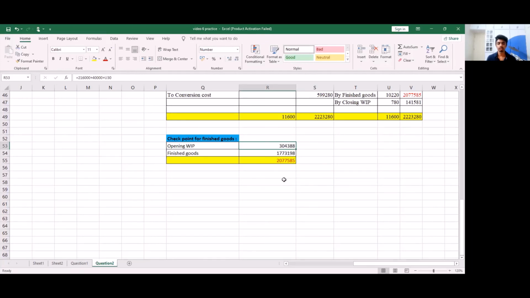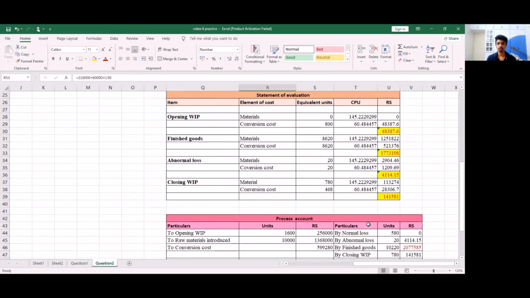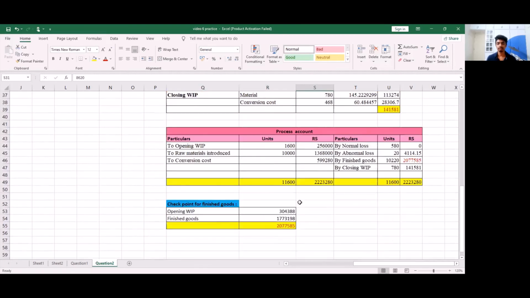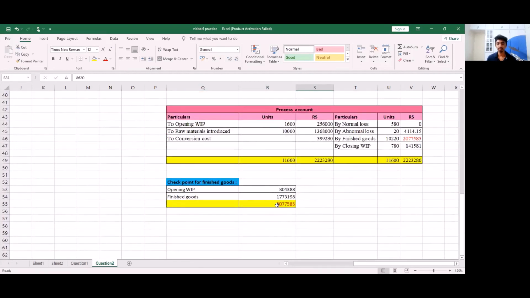3,04,388, to which we add our finished goods amount for 8,620 units, and we end up finding the amount or expense for 10,220 units. And as these two match, we can say that our question is right. With this, we are done with this question.